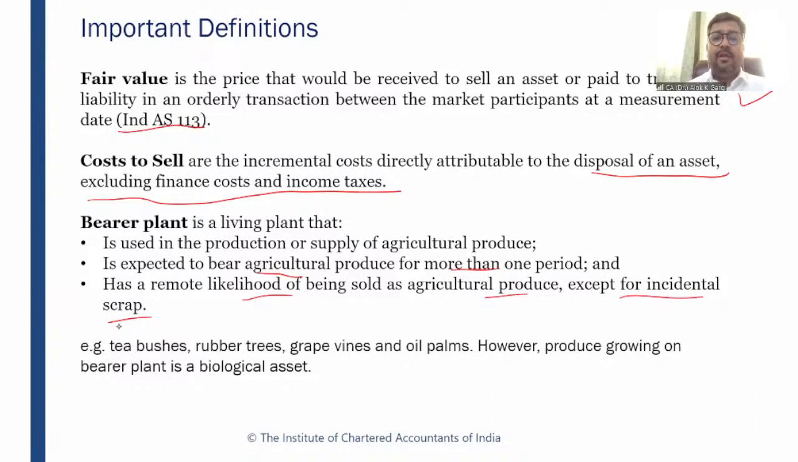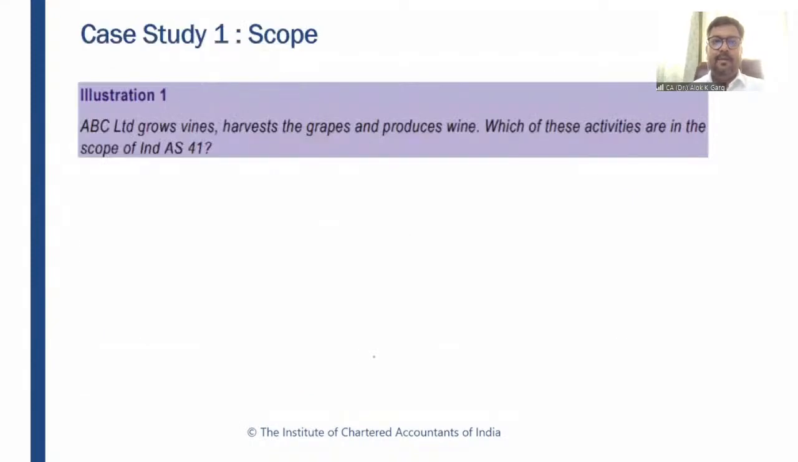So examples of bearer plants are tea bushes, rubber tree, grapevines, and oil palms. However, produce growing on a bearer plant is a biological asset, right? So the tea leaves, coffee leaves, the rubber latex, the grapes, the oil from the oil palms, these are the agricultural produce which will be covered under Ind AS 41. But the bearer plants themselves are covered under Ind AS 16, right?